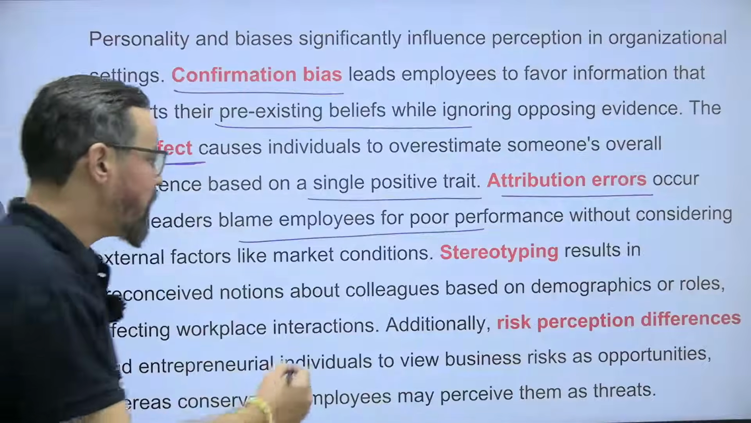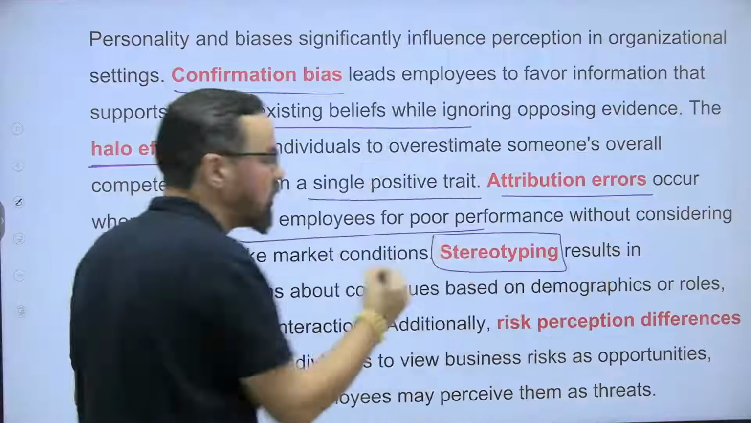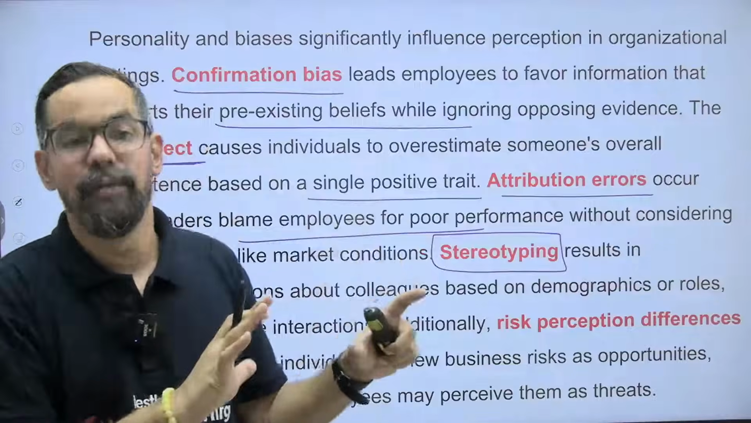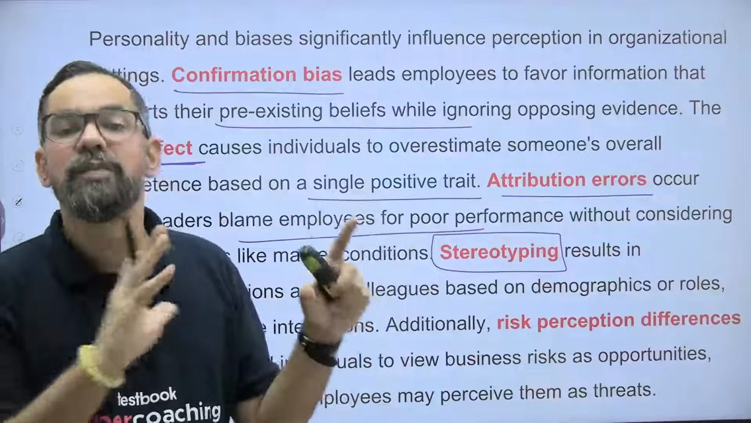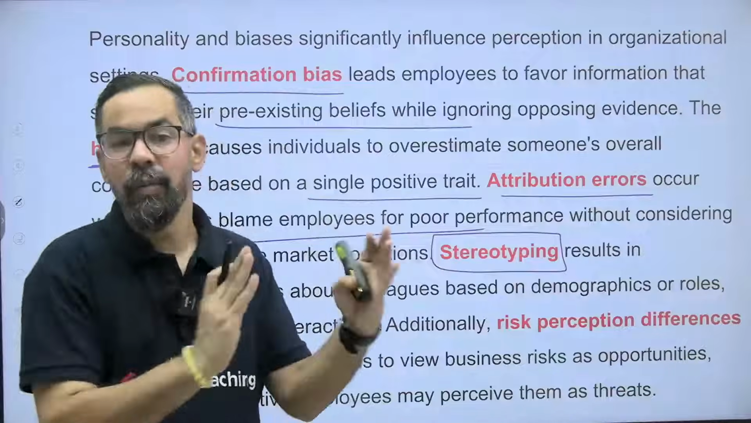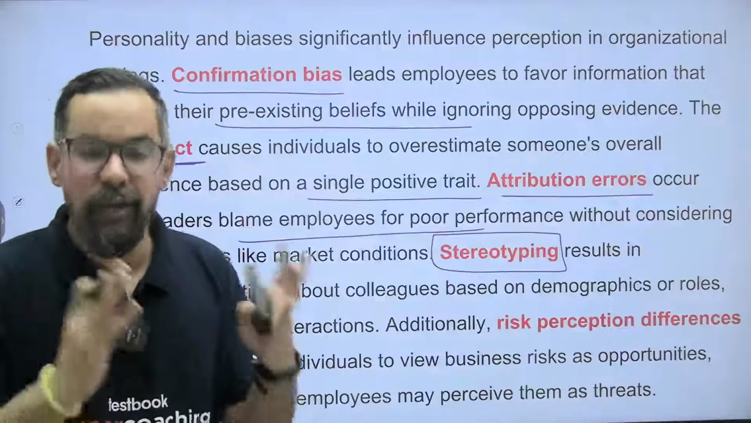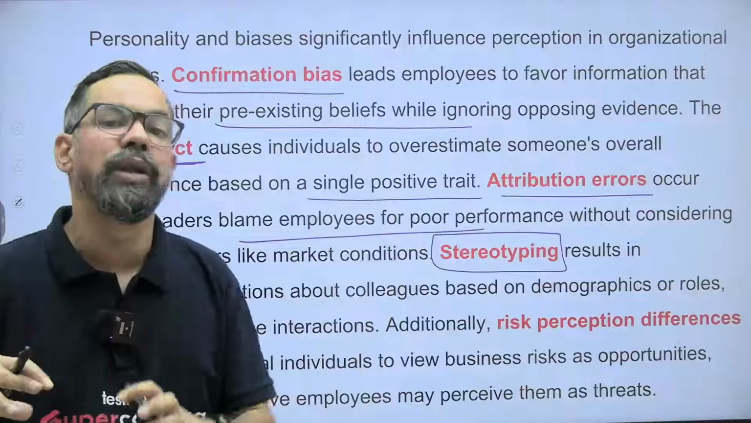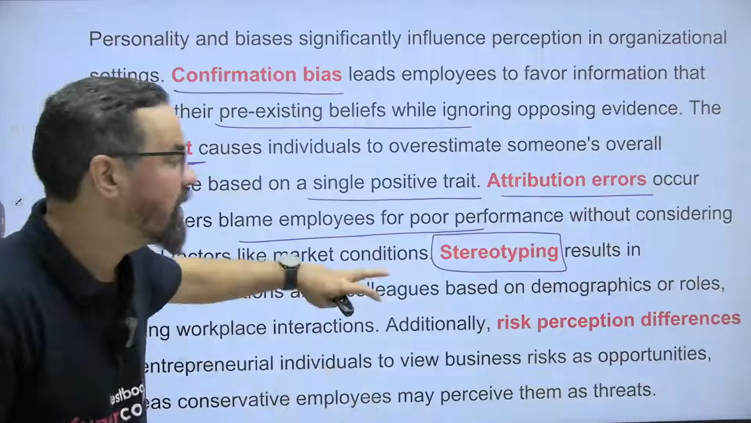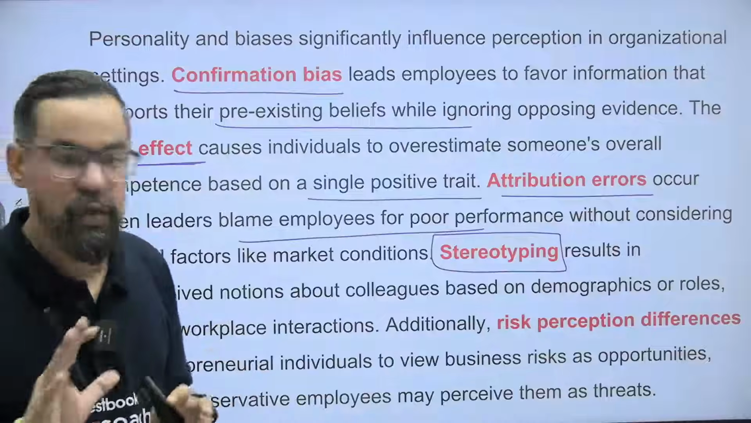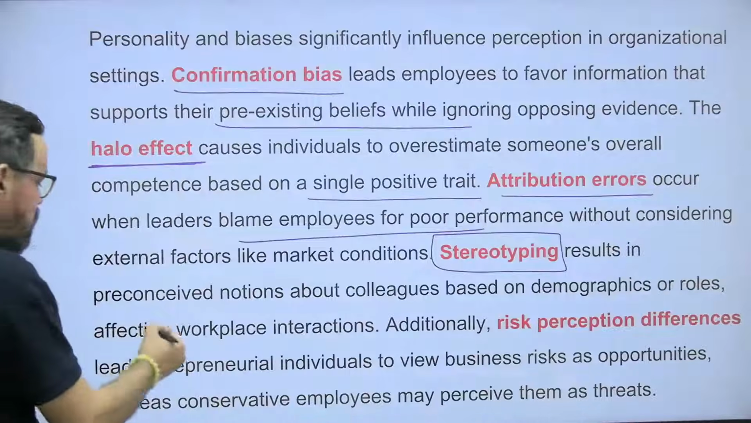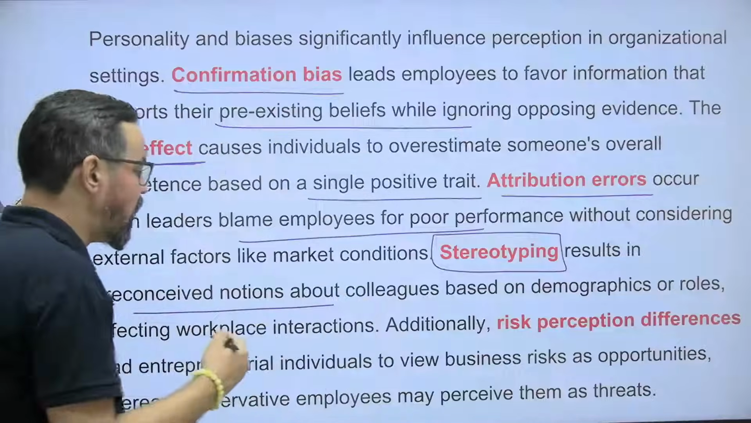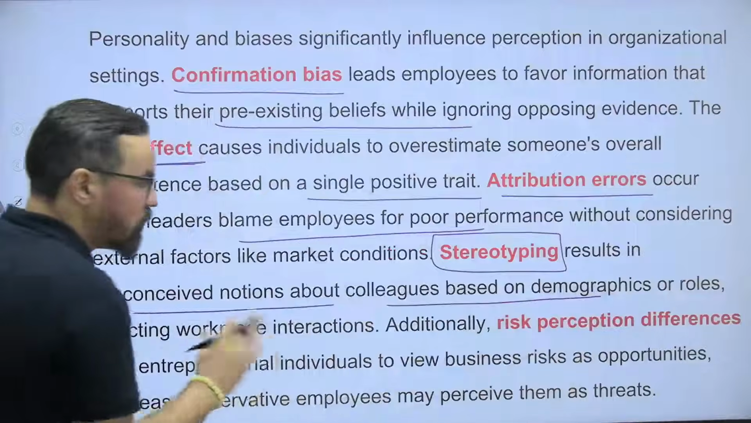Stereotyping is basically a group judgment. Let's say a person belongs to a community; whatever the perception about that community is, similarly we form a perception about that person. If the community's perception is good, the person is good; if bad, then bad. It is not necessarily true that everyone in a good community is good or everyone in a bad community is bad. But that generally affects our perception also. So stereotyping results in preconceived notions, basically the assumptions about colleagues based on demographics and role.